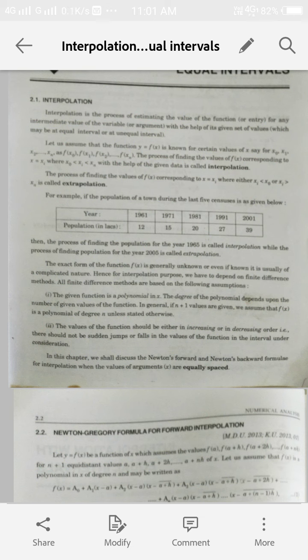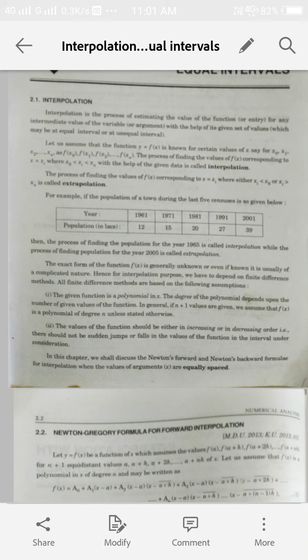We have discussed finite difference operators, in which we have read the forward difference operator, backward difference operator, shift operator, central difference operator, and so on. Now, the first assumption is that the given function is a polynomial in x, and the degree of that polynomial depends upon the number of given values of the function.